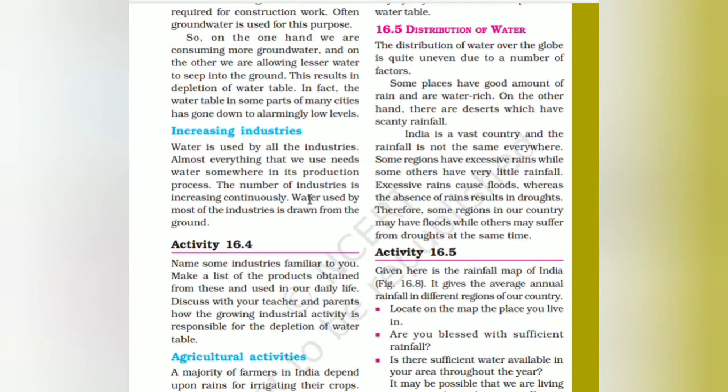Increasing industries. Water is used by all industries. Almost everything that we use needs water somewhere in the production process. The number of industries is increasing. If industries increase rapidly, contamination of water will also take place if it is not properly used, and it is drawn to the ground.